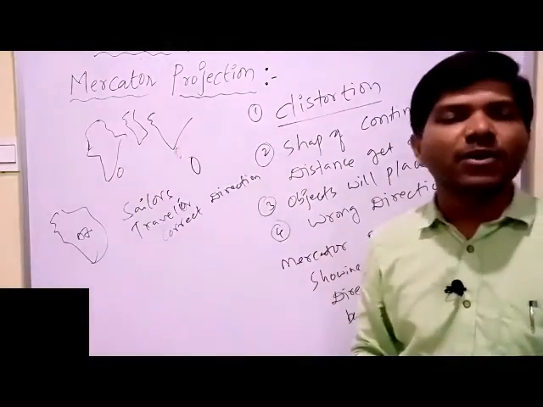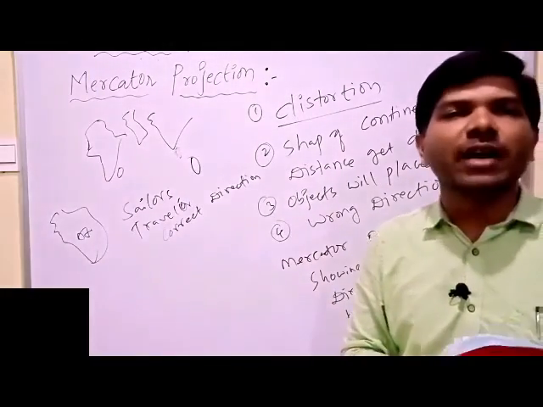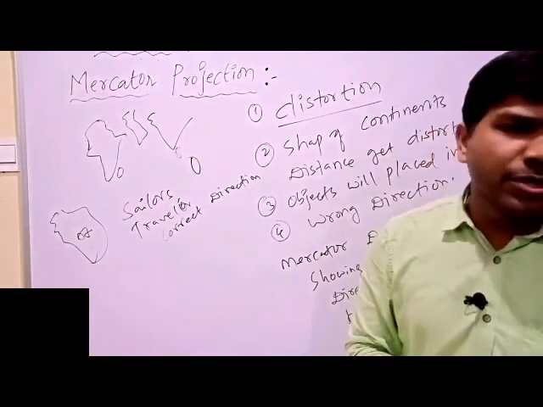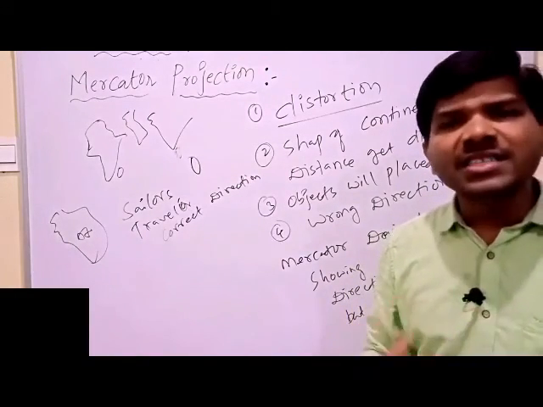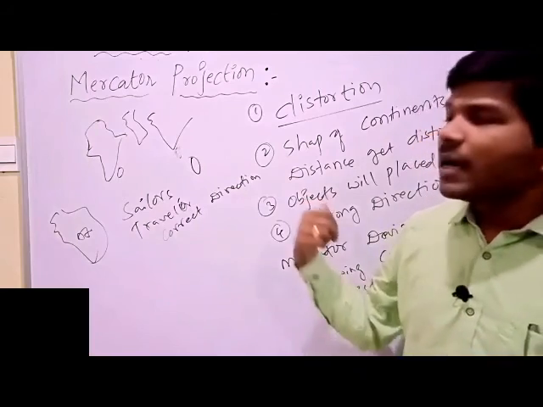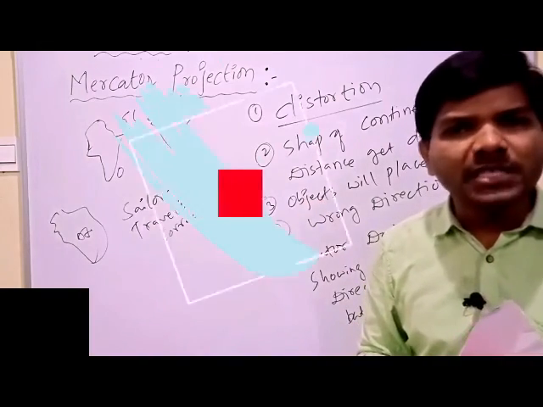This is today's session, children. In this session we have discussed the Greeks' contribution, Ptolemy's role, Idrisi's map, and finally the Mercator projection. I hope you understand. Thank you.